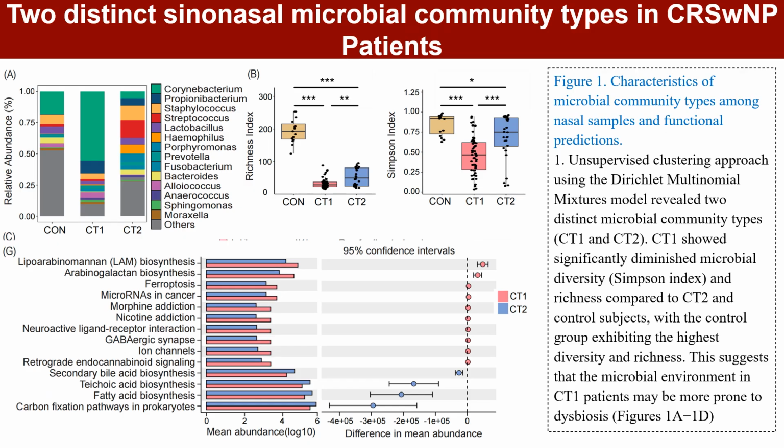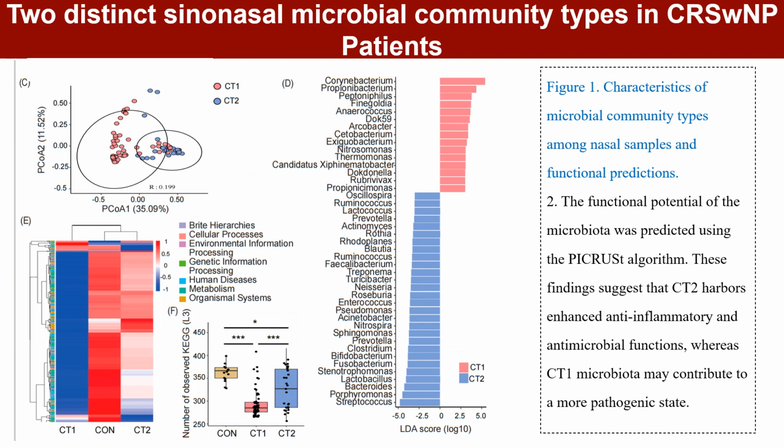Result 1 shows two distinct sinonasal microbial community types in CRSwNP patients. Figure 1 shows that an unsupervised clustering approach using the Dirichlet multinomial mixtures model revealed two distinct microbial community types, CT1 and CT2. CT1 showed significantly diminished microbial diversity and richness compared to CT2, with the control group exhibiting the highest diversity and richness. This suggests that the microbial environment in CT1 patients may be more prone to dysbiosis,